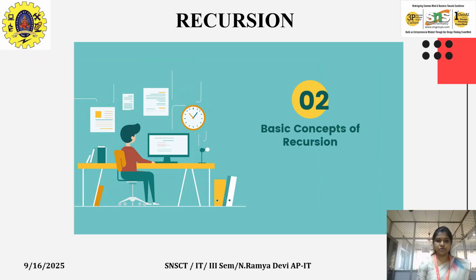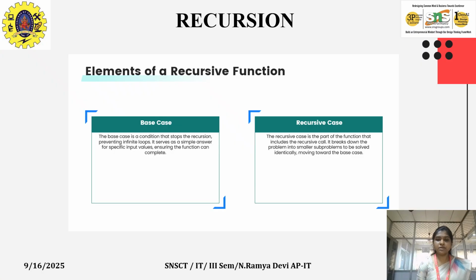Now we'll come to the basic concepts of recursion. What are the basic elements of a recursive function? It has two cases: one is a base case, the other is a recursive case. The base case is a condition that stops the recursion, preventing infinite loops. It serves as a simple answer for specific input values and also ensures that the function completes successfully.